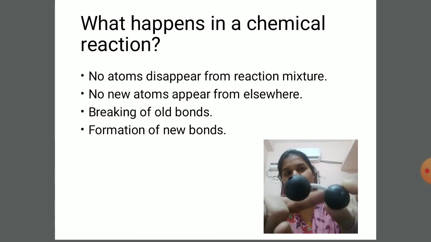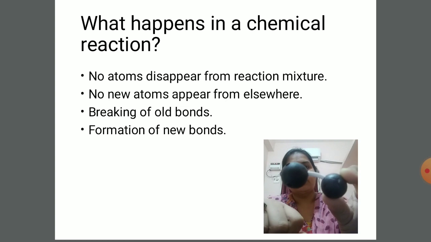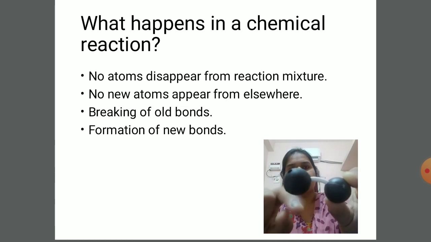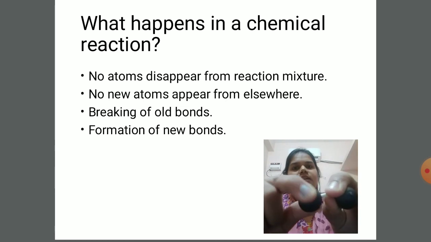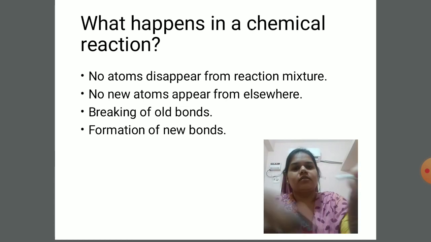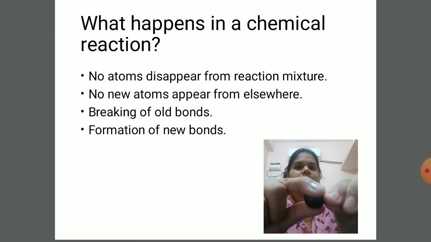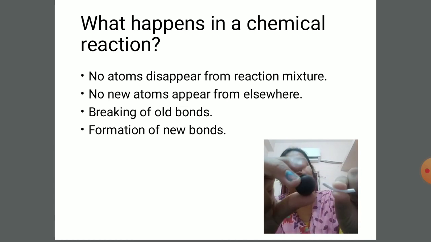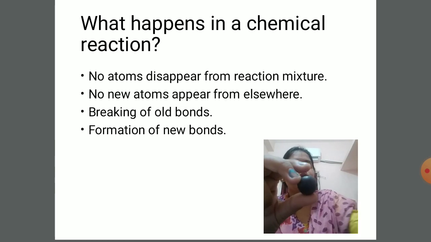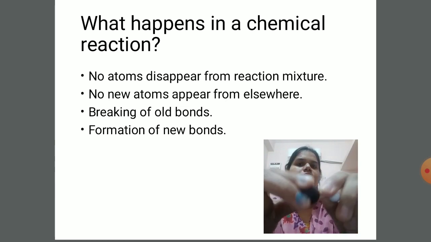Let us say both of them are oxygen atoms, so it becomes O2, oxygen molecule. So we can also replace these atoms with some other atoms. This old bond will break and new bond will be formed.